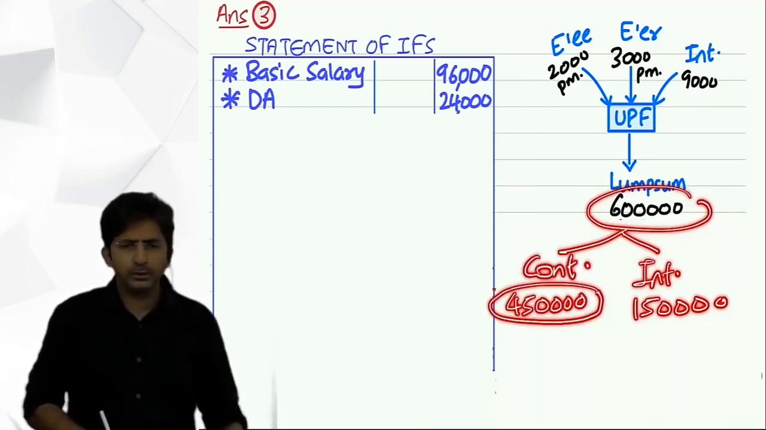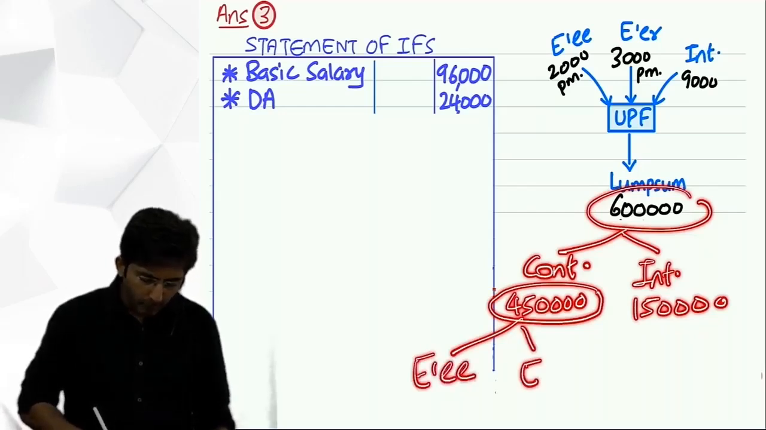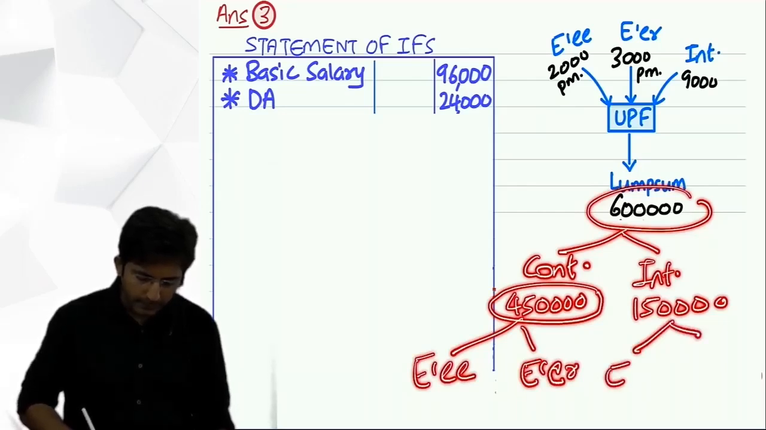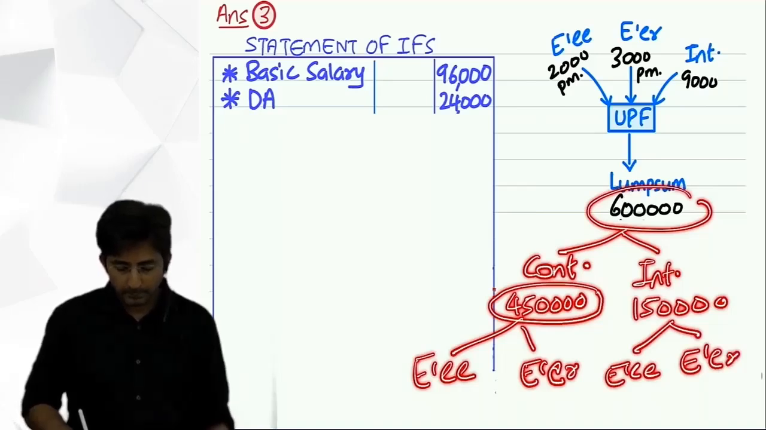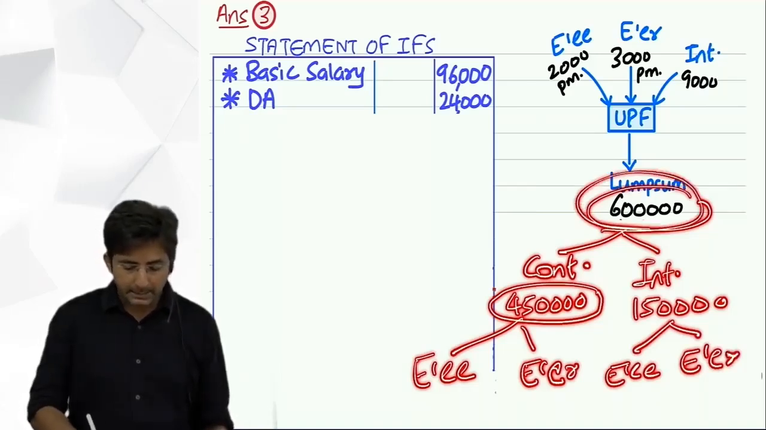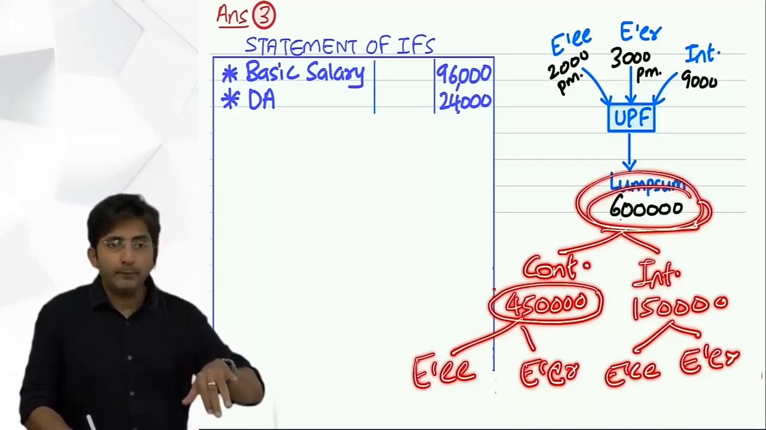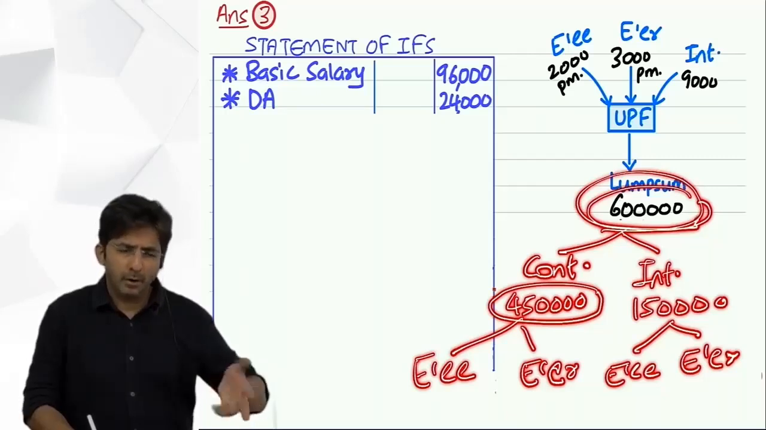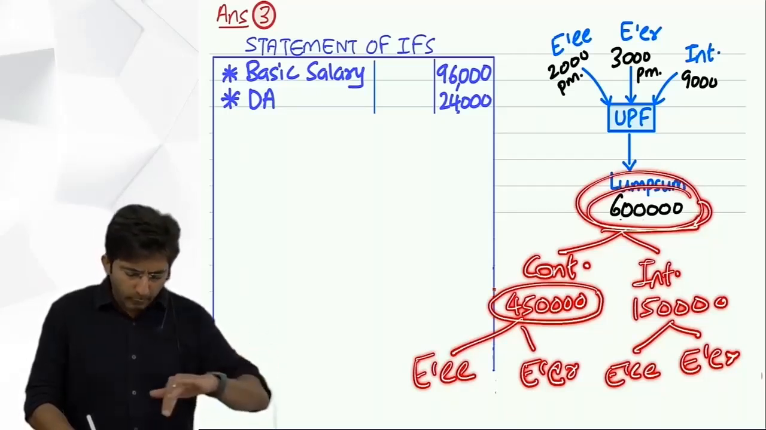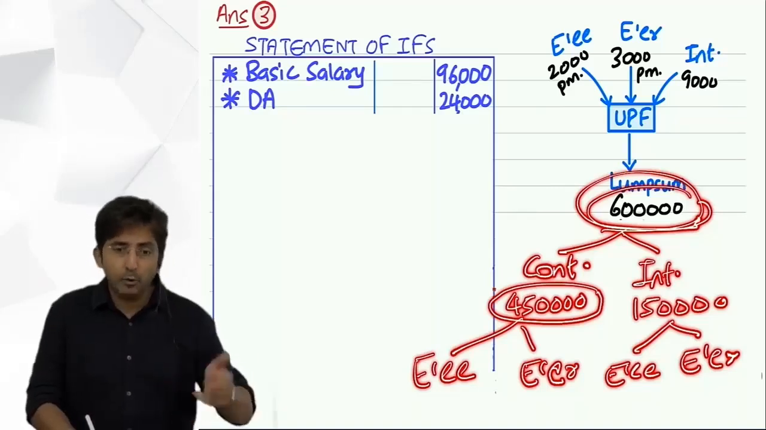Just the word contribution. Now how much is employee? How much is employer? Even in interest, how much is employee? How much is employer? But the main breakup, did you see how I did it? From 6 lakhs, they have given interest is 1,50,000. So remaining 4,50,000 becomes the contribution of both employee and employer. And then you have to bifurcate how much is employee's contribution, how much is employer's. Even in interest, you have to do bifurcation.